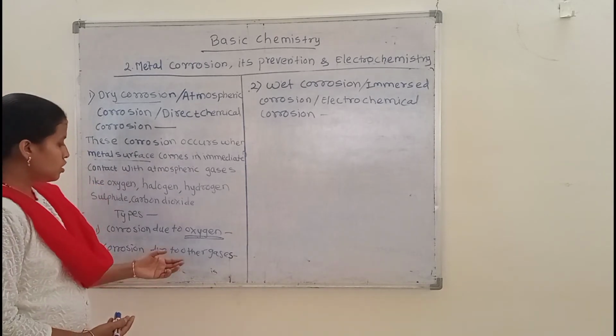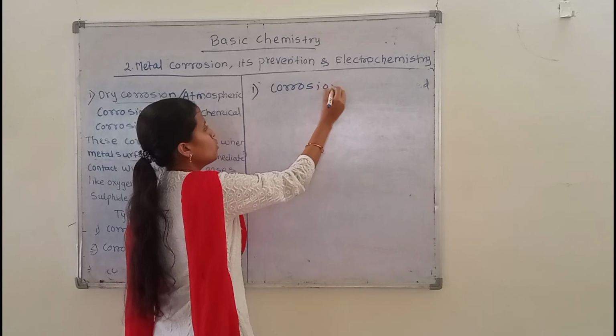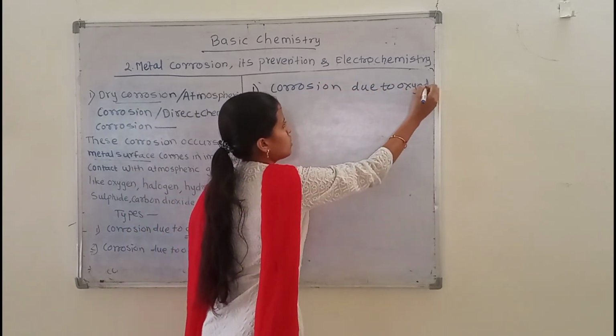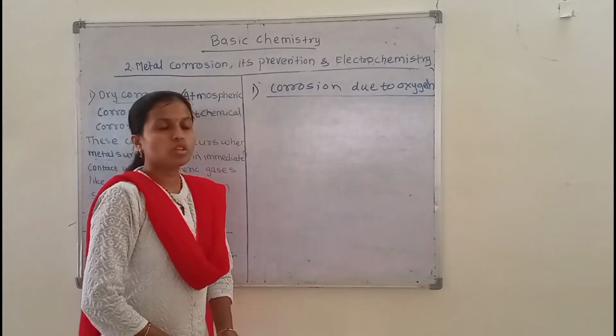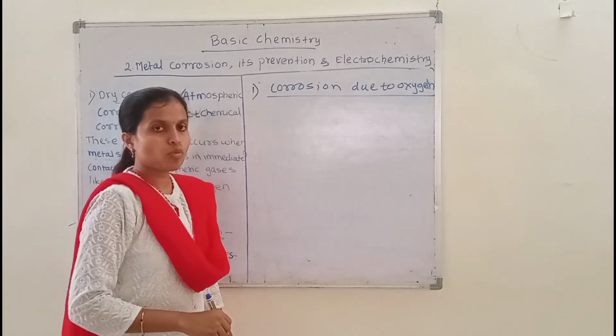So in today's session, we discuss corrosion due to oxygen. Oxygen present in the atmosphere reacts with the metal.